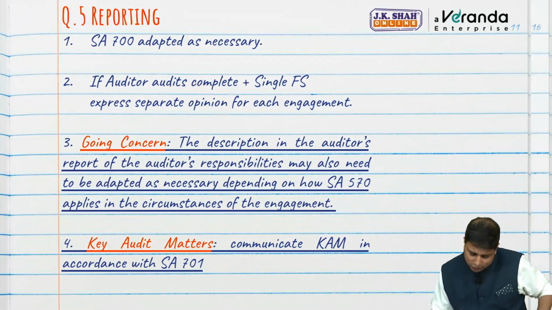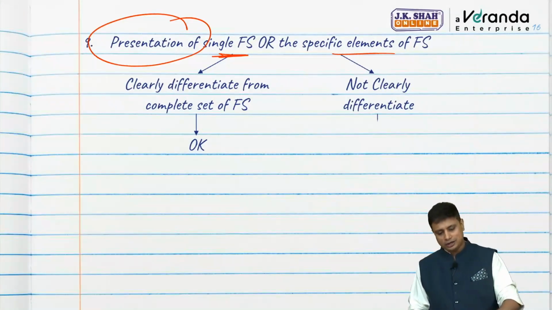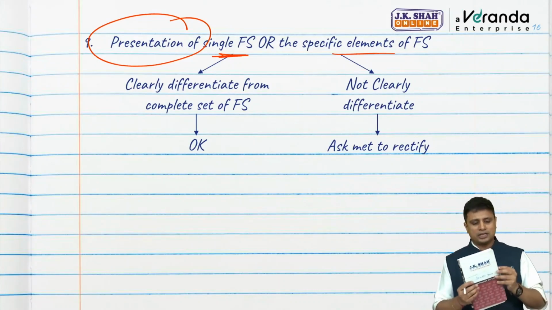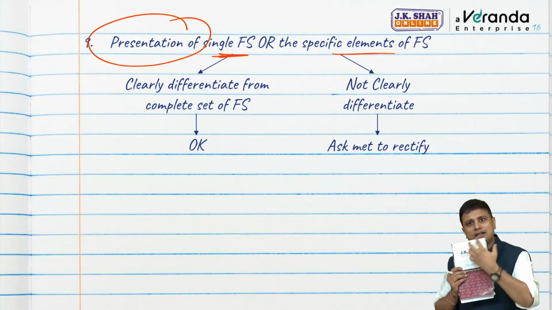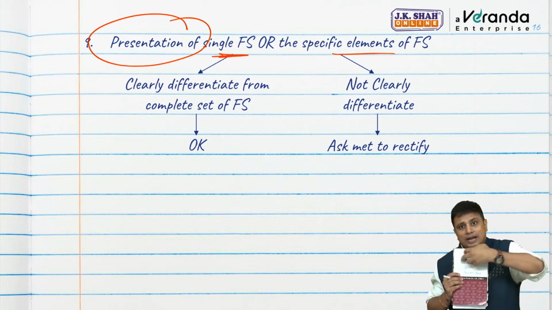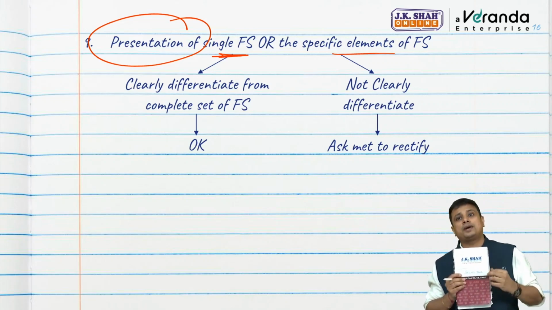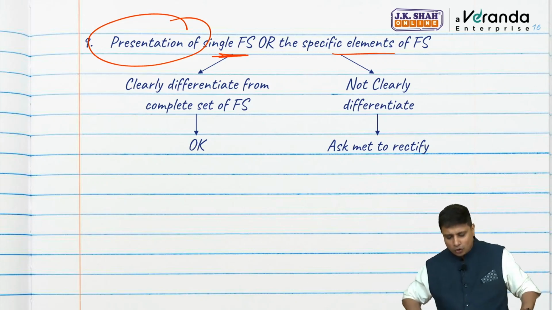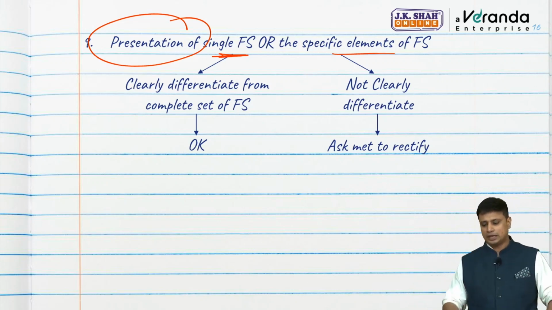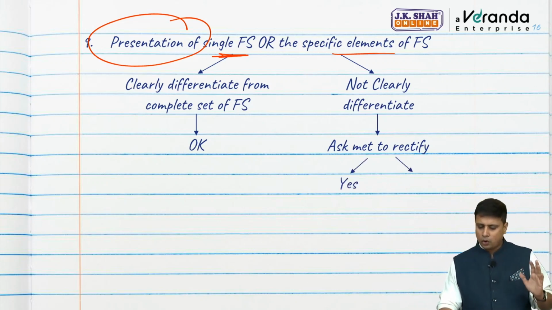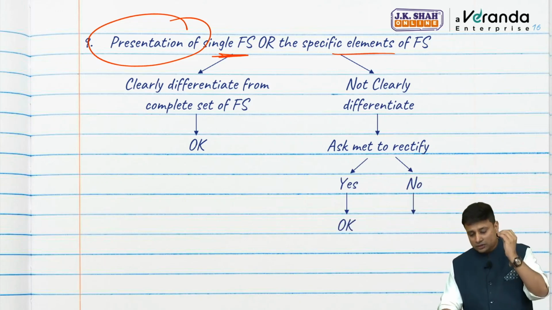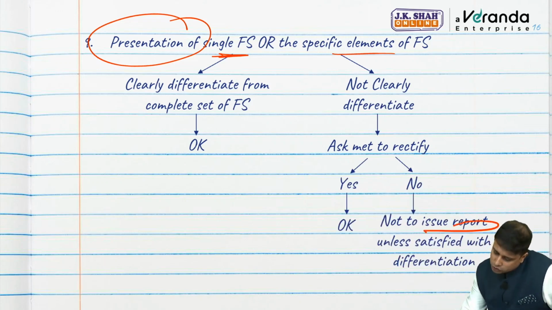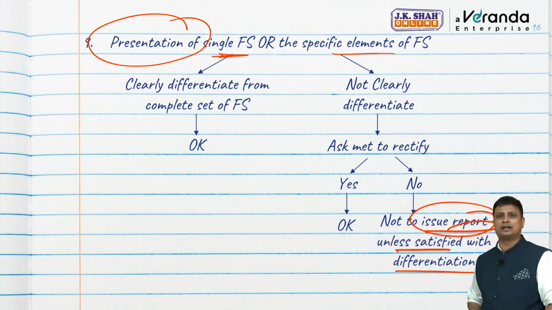So now when they are not clearly differentiated, I will ask the management to rectify the presentation. I will ask the management to rectify it in such a way that in case of the complete financial statement, you write the header, it is the complete set of financial statements. In case of single, you write that it is a single financial statement. Make sure that it is clearly differentiated. If they rectify it, no problem, I will go ahead. But if they still do not rectify it, then I will not issue the report unless I am satisfied with the differentiation.